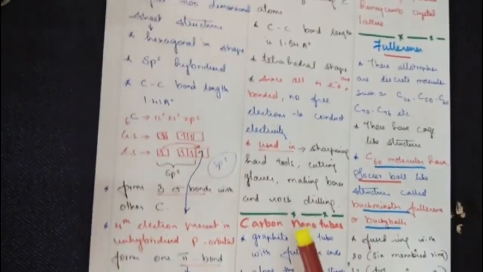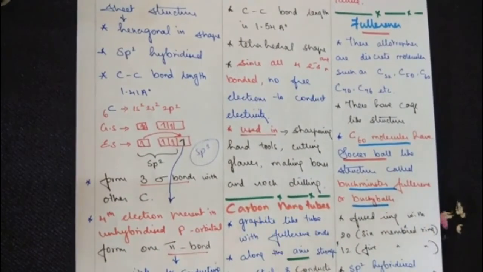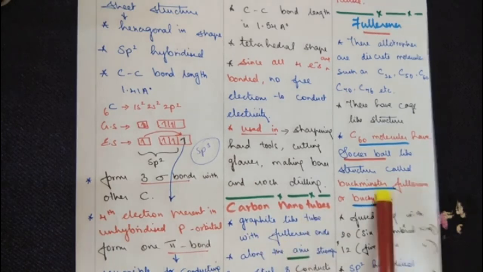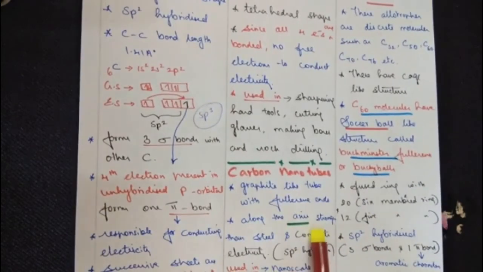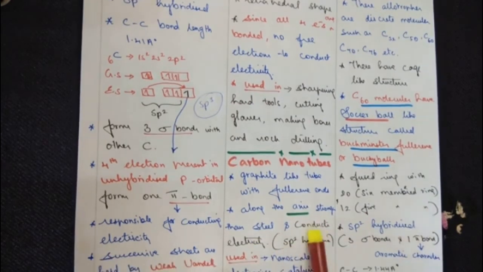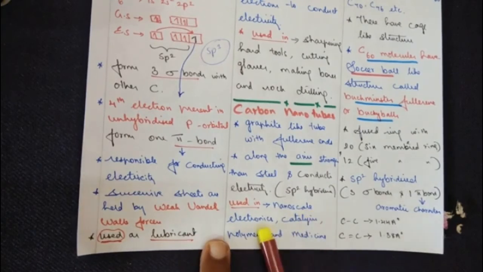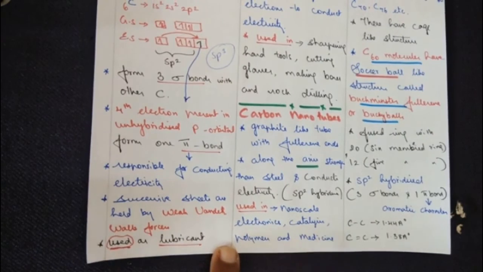Moving back to the carbon nanotube. It has 2 structures in it. One is the body, which contains a graphite structure. At the end of the carbon nanotube, it has fullerene ends; we will see what the fullerene ends are. Along the axis, they are stronger than steel and conduct electricity. Here again, when it conducts electricity, what you have to remember is that free electrons are available, hence it undergoes sp2 hybridization. It is used in nanoscale electronics, catalysis, polymers and medicines. We will see them in detail as we proceed with the lesson.